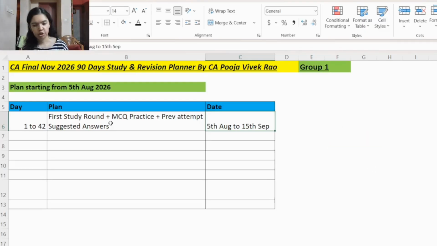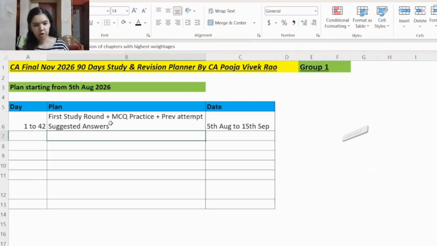Now suppose you study FR for 15 days, then AFM for 15 more days. By the time you reach the last subject, there may not be much time left, plus you would have forgotten what you have studied in FR. And in one subject also, if you fail, and if you can't form the aggregate, then it will be considered fail in the entire group. So that's why we have kept rotation of the subjects.